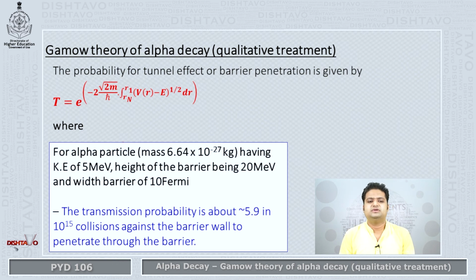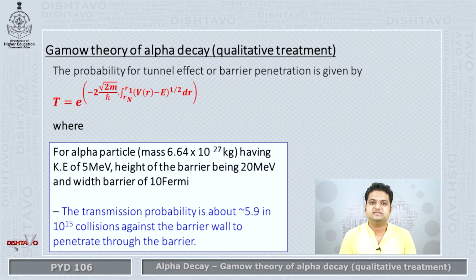So if we use these numbers and calculate the transmission probability, you will find that it is approximately 5.9, that is 6, approximately 6 in every 10 raised to 15 collisions against the barrier. If you are listening to this lecture carefully, this number should give you some kind of a feel.